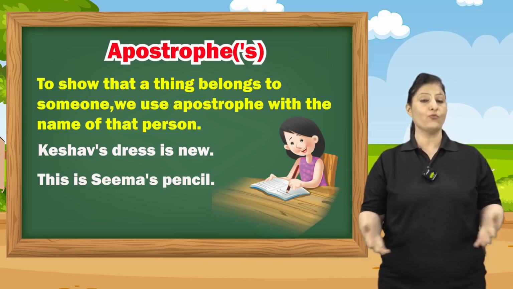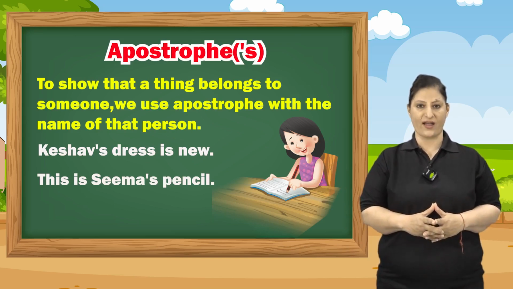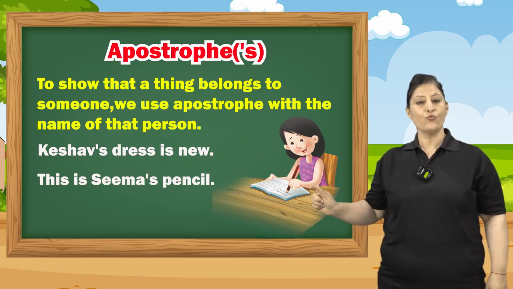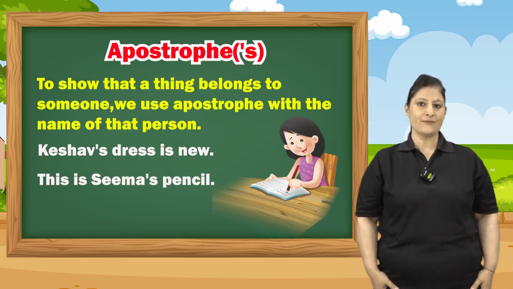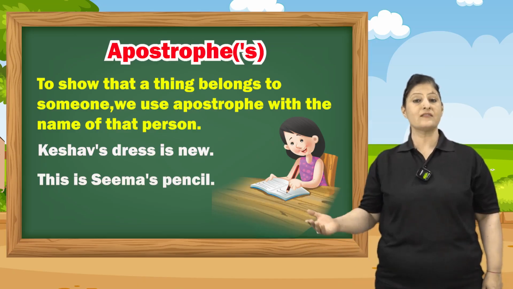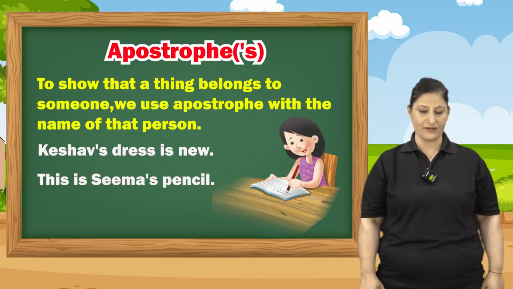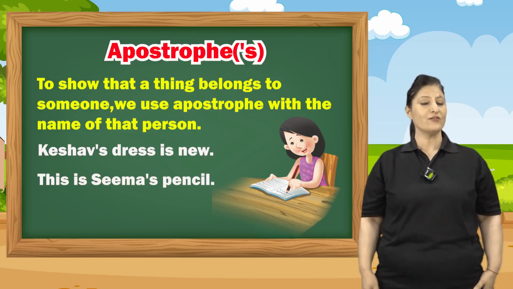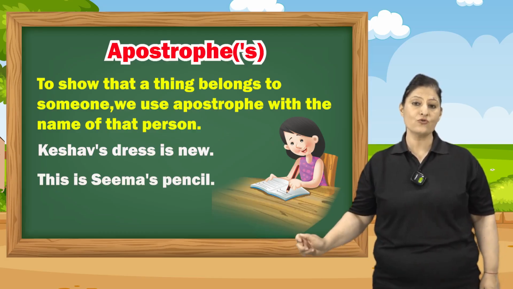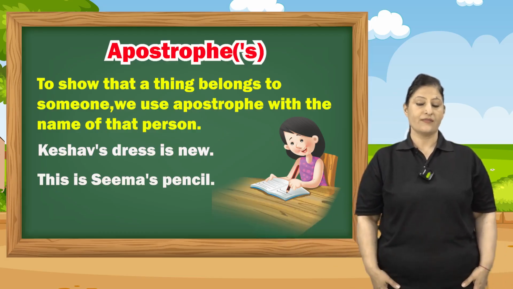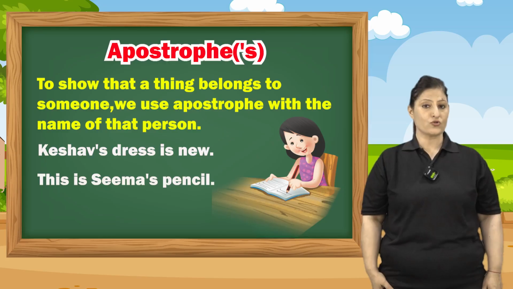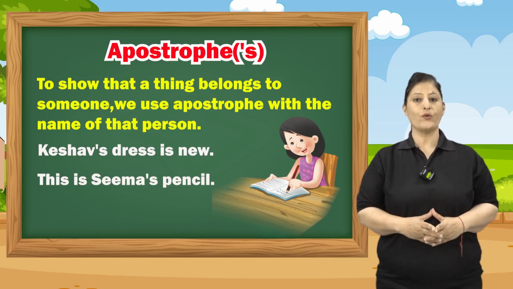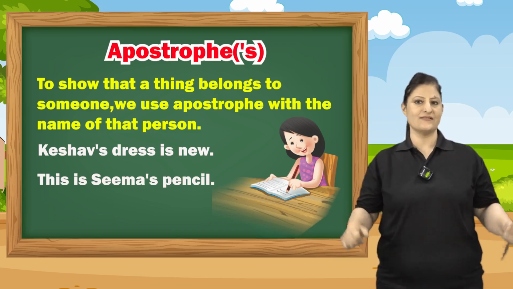As I am telling you an example of Radha's jacket, here the apostrophe S is coming to Radha because it shows that a thing belongs to someone. Whose jacket it is? Radha's jacket. So here the jacket is a thing which is belonging to Radha. That a thing belongs to someone, we use apostrophe with the name of that person.